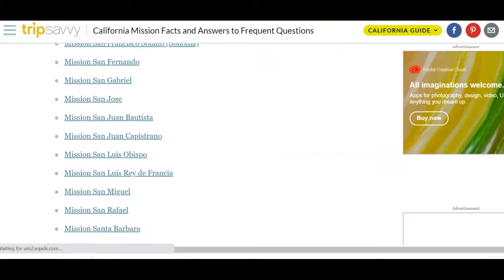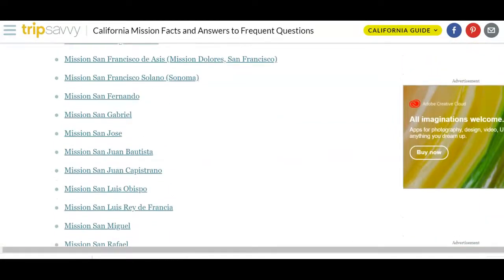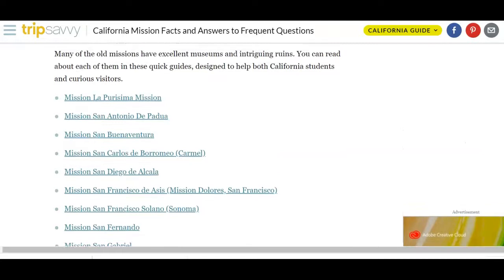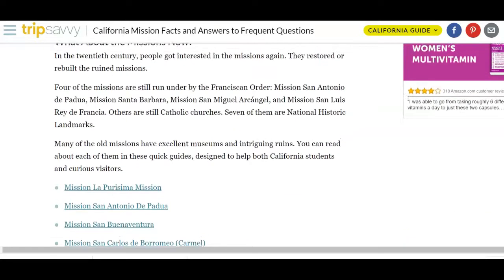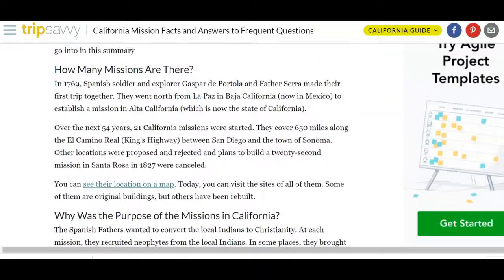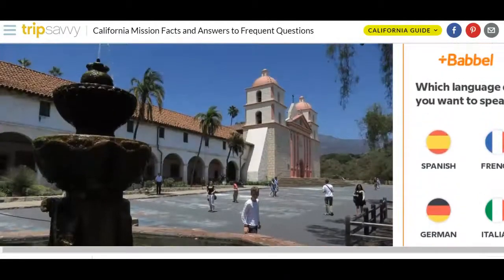One of the things that we studied last week, or actually the last 3 weeks, was about how the United States came to be. So this kind of goes hand in hand. This is more the development of California. And since we live in California, we really want to understand and know the history of how California became what it is today. So I would love for you to go through and look at some of those missions. This should take you easily about 30 minutes. Okay, it could even take you longer than that. So if you do this and you're done in 2 minutes, then you did not follow the directions.